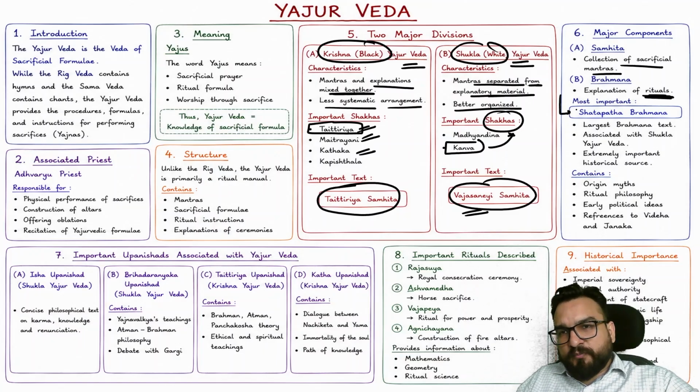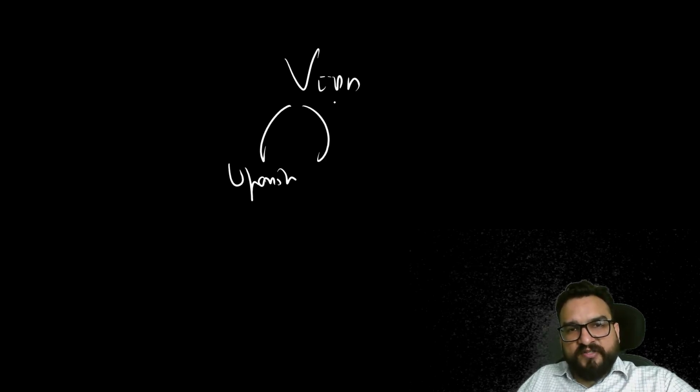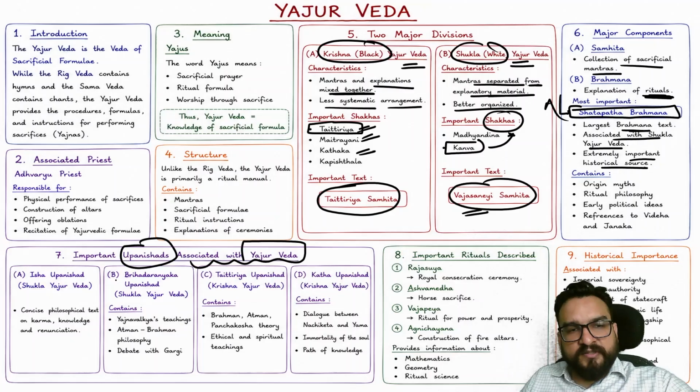For example, the most important is Satapatha Brahmana, the largest Brahmana text associated with Shukla Yajurveda, that is white, an extremely important historical source, right? This you will be finding. Important Upanishads associated with Yajurveda. Later on Upanishads will also come, guys, and you will find each Veda is connected with certain Upanishads. So over here Isha Upanishad, Brihadaranyaka Upanishad, Taittiriya Upanishad, Katha Upanishad are contained.